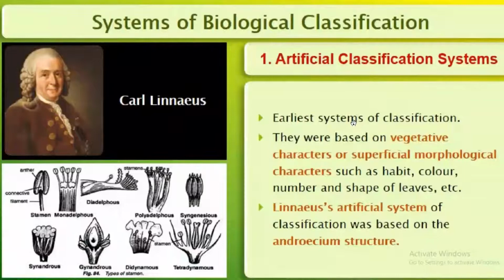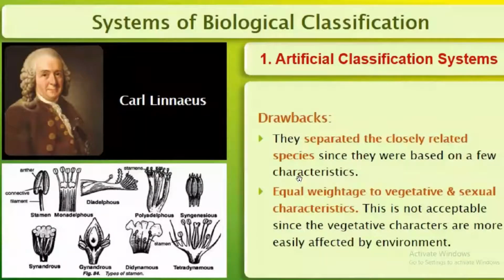Artificial classification system. Earliest system of classification. They were based on vegetative characters or superficial morphological characters. What are the morphological characters? Such as habit, color, number, and shape of leaves, etc. Linnaeus' artificial system of classification was based on the structure of the androecium.